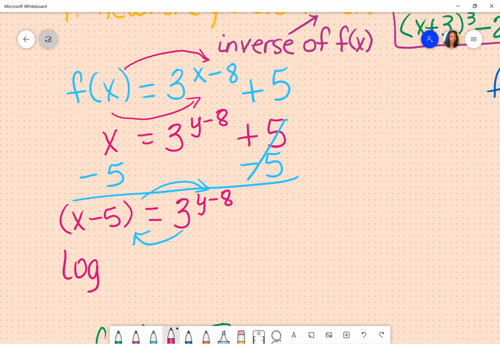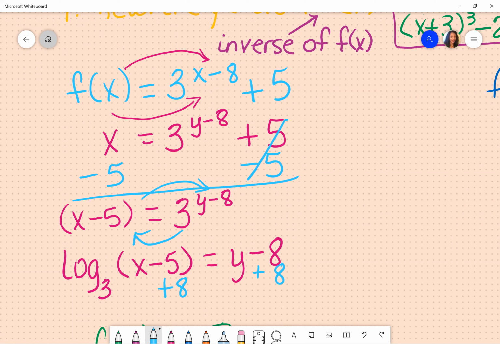The base of the exponent is going to be the base of your log. So log base 3. And the reason I put this in parentheses is because this entire value goes with this log. So keep that in mind. Is equal to, and then y minus 8. Y is not by itself. So in order to get it by itself, I have to add this 8 on both sides. What you're going to try to do is combine those. You cannot, because x minus 5, again, goes with log. That is the value for that.